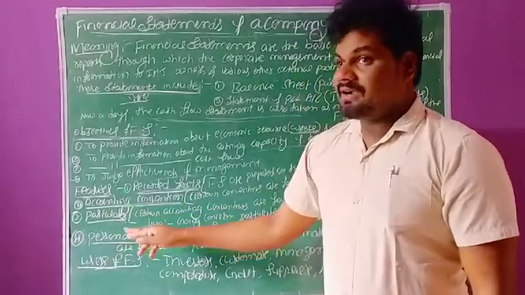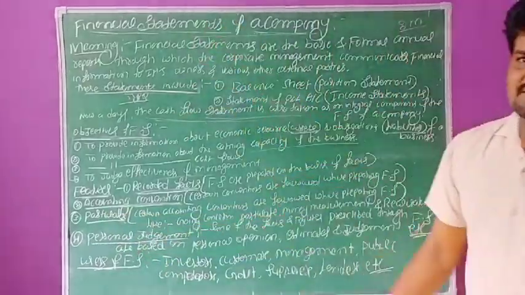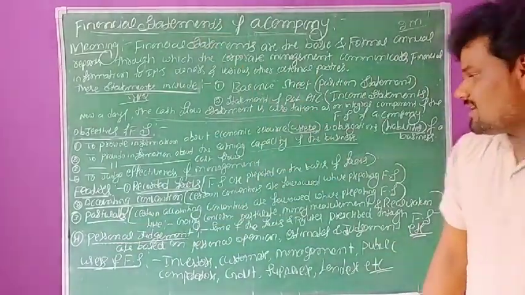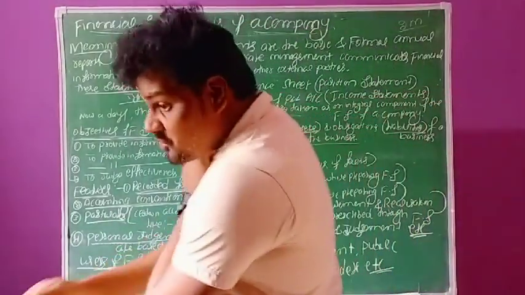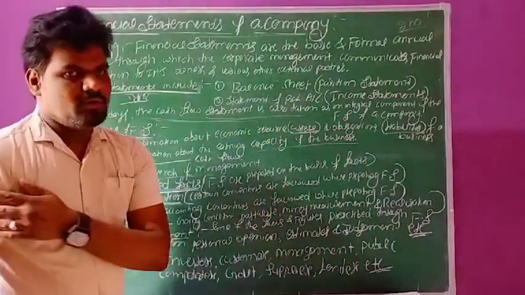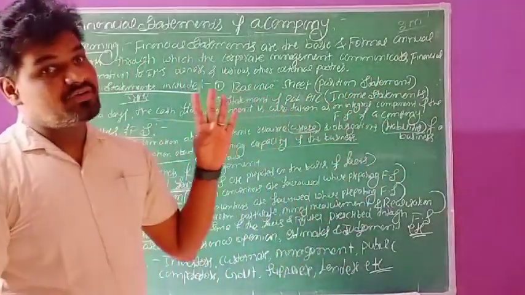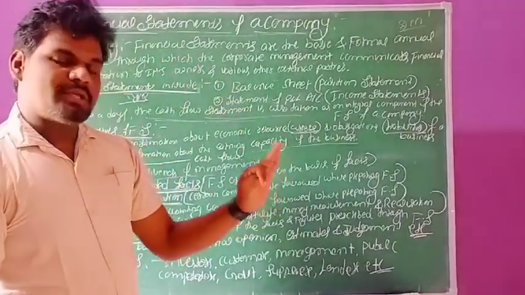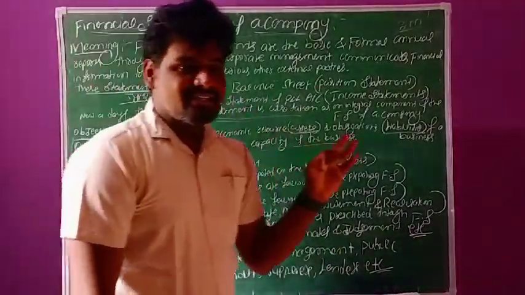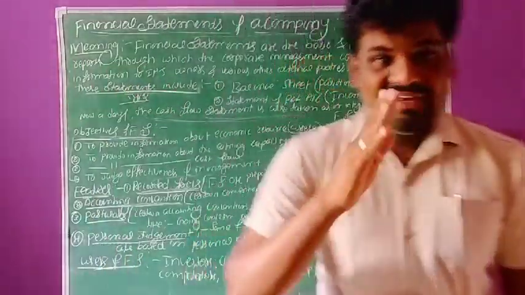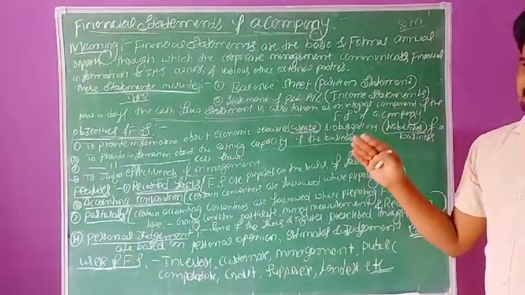At the time of preparation, certain accounting postulates we need to follow, like going concern postulates, money measurement postulates, and realization postulates. These are the various types of accounting postulates.